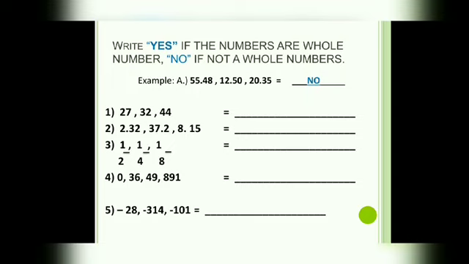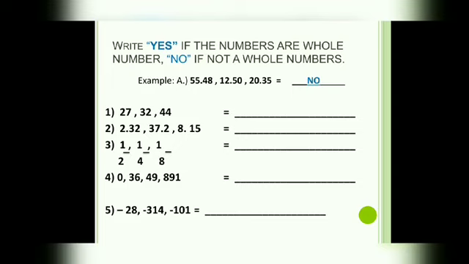Next, number 4. 0, 36, 49, 891 are yes or no? Whole number or not? Okay, write your answer. Next, number 5.